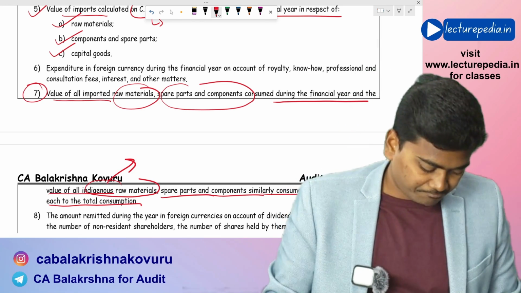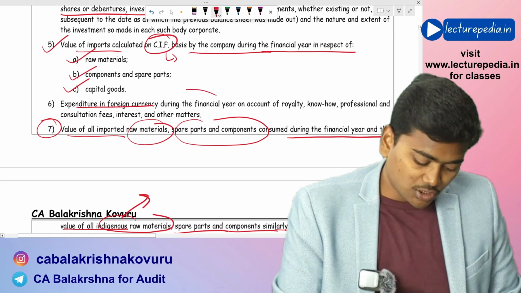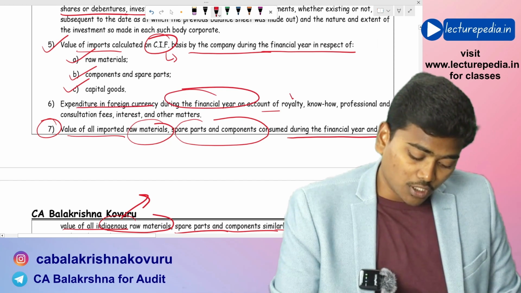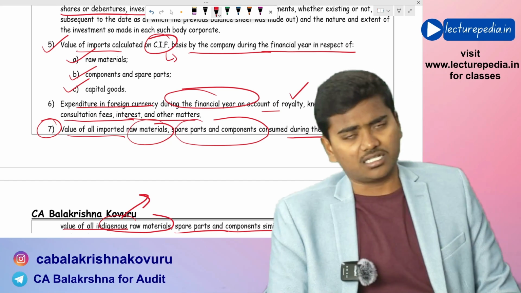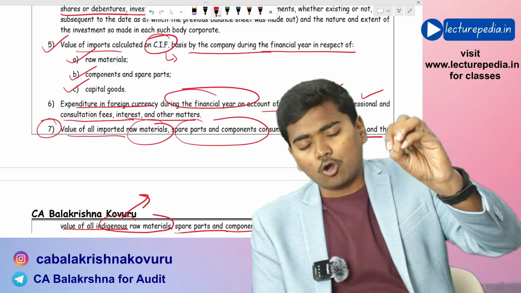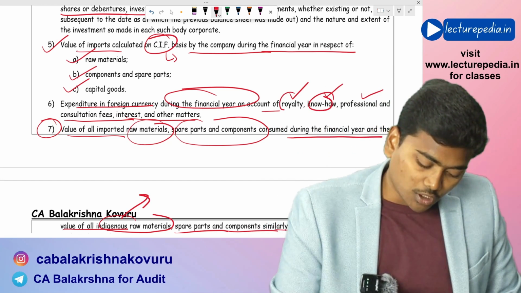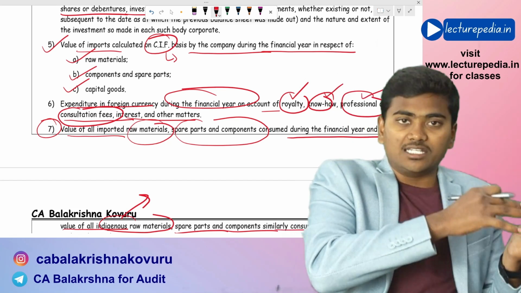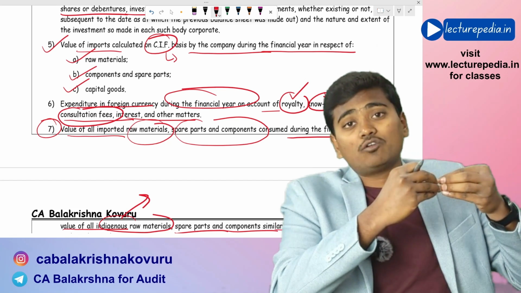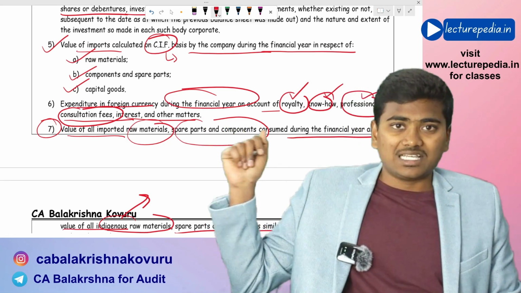Hope that is clear. Next, coming to the expenditure in foreign currency during the financial year on account of royalty, know-how, professional and consultancy fee, interest, and other matters. You need to separately disclose how much of expenditure you have incurred in the form of know-how, royalty, professional and other consultancy fee outside India. Okay, you have paid in terms of foreign currency. How much you have paid in terms of foreign currency for these expenses.